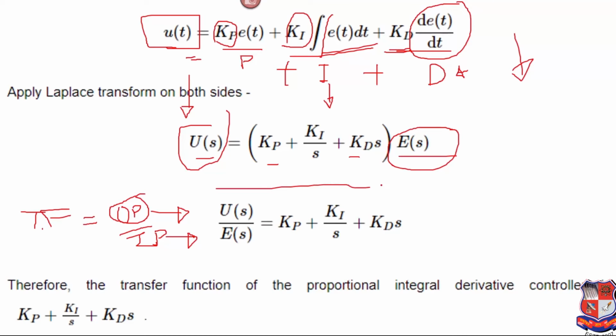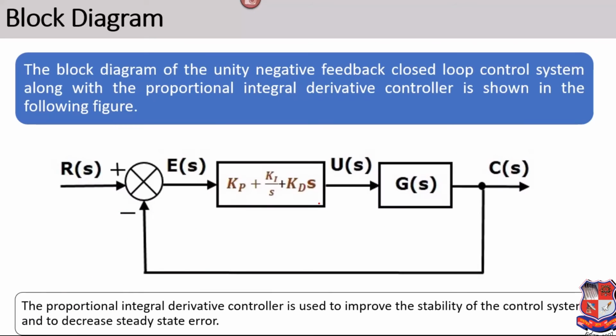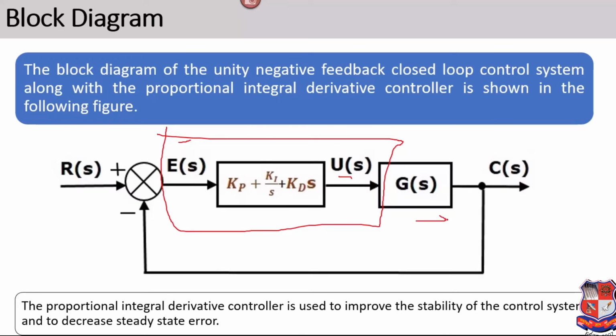This is my transfer function block, and using this transfer function we can draw the block diagram. This is my transfer function, this is my input and this is my output. So after processing we get some output, in the form of C(s), and this one is my input, the reference value.